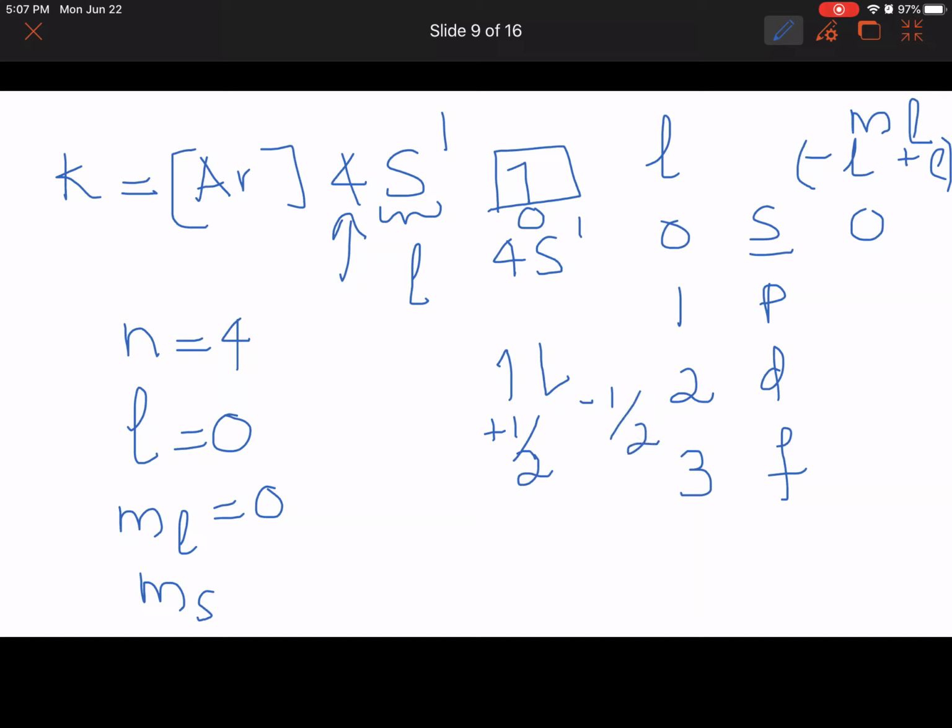In our potassium, we have only one electron, facing up, plus half. So ms is going to be plus half. So the quantum numbers for potassium 4s1 are n equals 4, l equals 0, ml equals 0 and ms equals plus half, which is C. Number 8, the correct answer is C.